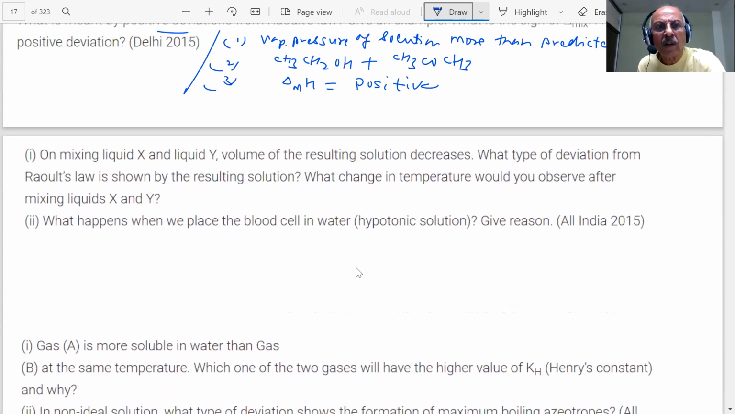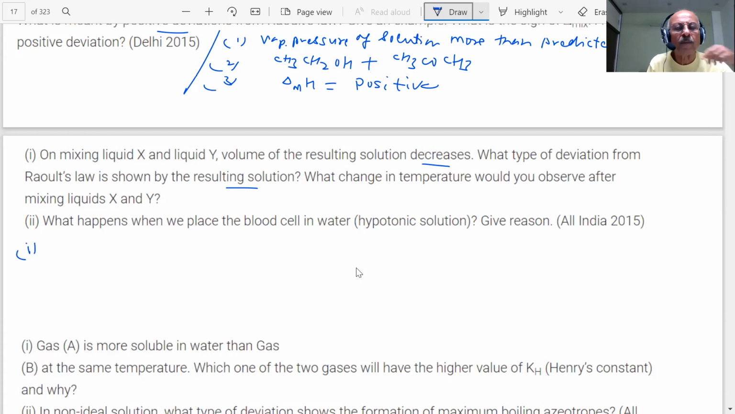What do you say, students? On mixing liquids X and Y, the volume of the resulting solution decreases. What type of deviation from Raoult's law is shown by the resulting solution? What temperature change would you observe after mixing the liquids? What answer are we giving, students?